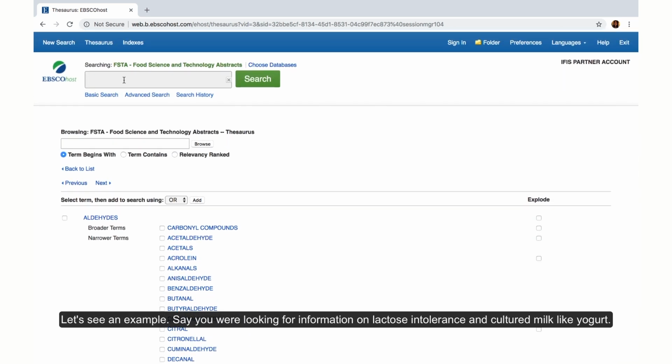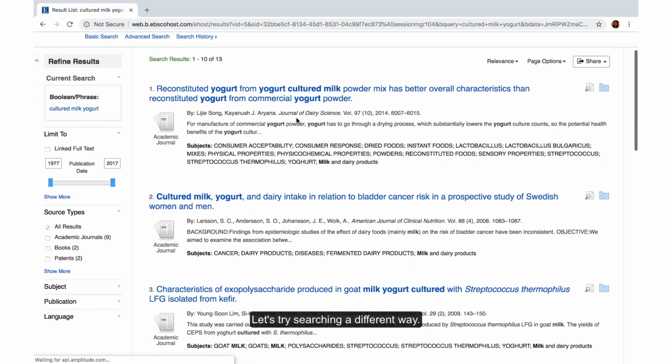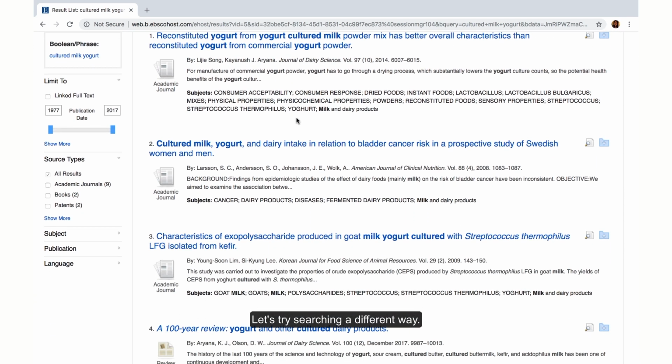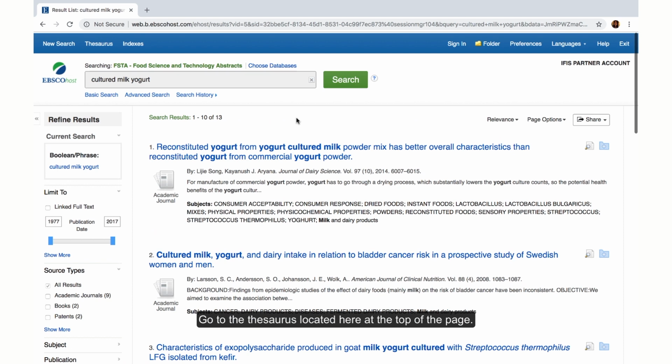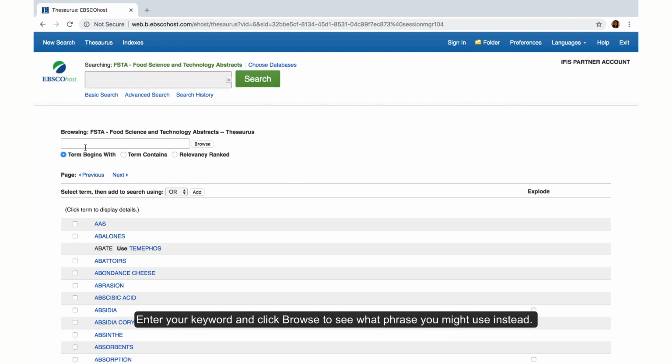Say you were looking for information on lactose intolerance and cultured milk like yogurt. Typing in cultured milk and yogurt brings back some results. But are we missing anything? Let's try searching a different way. Go to the thesaurus located here at the top of the page. Enter your keyword and click Browse to see what phrase you might use instead.